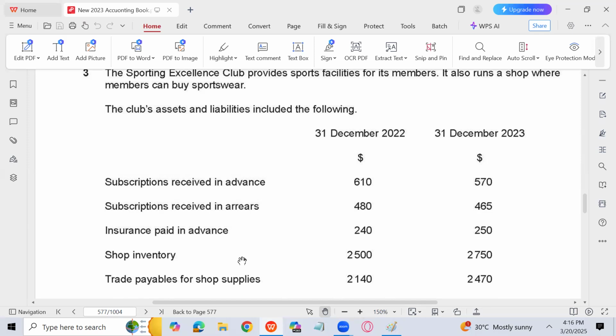If opening or closing inventory is given in the question, we have to prepare the shop trading account to find the shop trading profit, and that profit along with subscription will go to the income and expenditure account under the heading of income. Again, trade payables at the start and at the end are given. Then what will happen? Which account do we need to prepare?